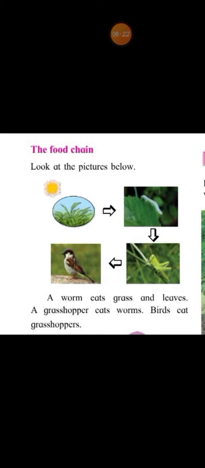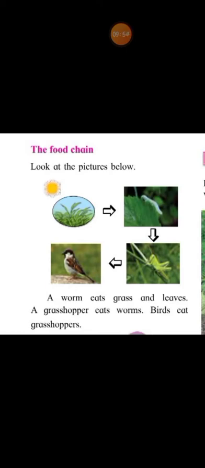You can see 4 pictures, right? And an arrow. Yes children, what does that arrow indicate? That arrow indicates that if one of the 4 is missing, then the others also will not be able to survive. Okay children, how? That we'll see.